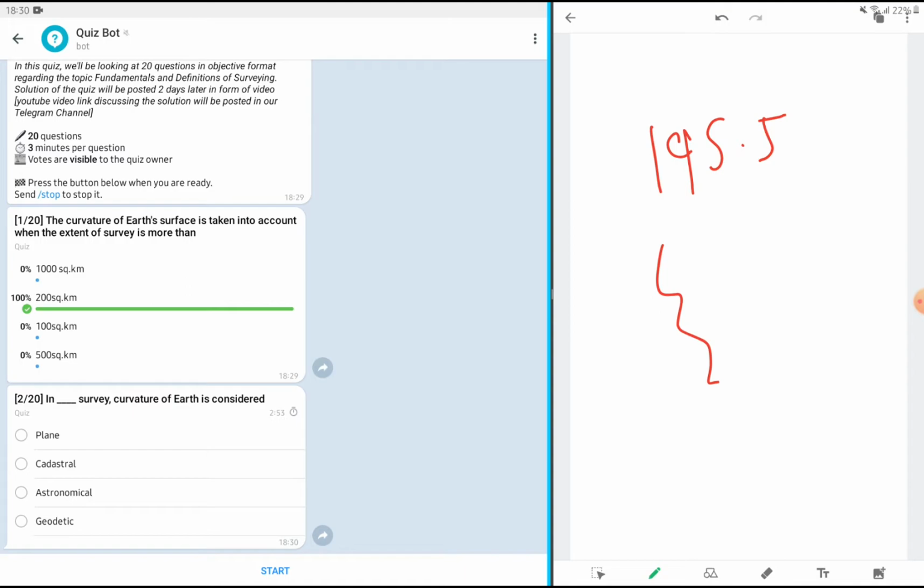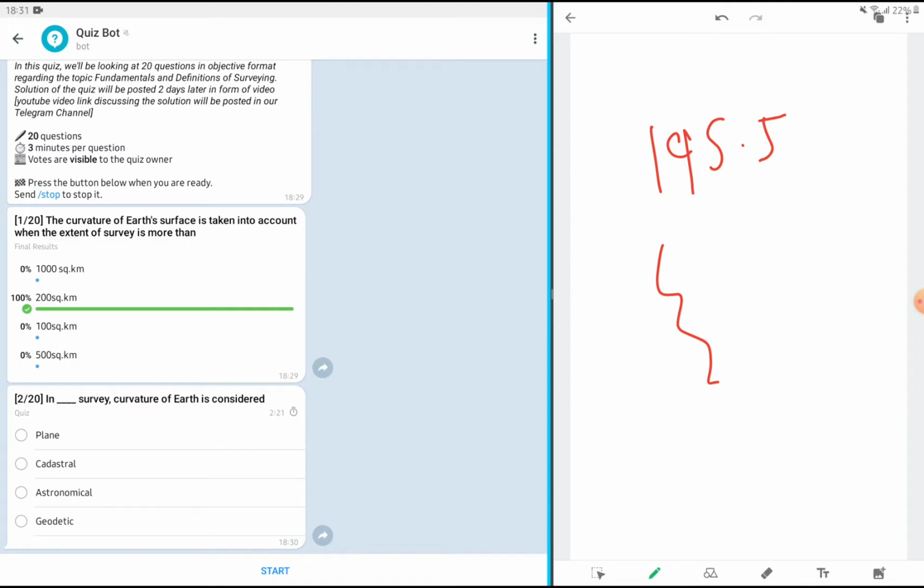Is it plane, is it cadastral, is it astronomical, or is it geodetic? See, plane survey means no curvature. The area on the Earth which is being considered under survey is so small that there is no correction due to curvature, or there is no fluctuation in the survey work because of the correction of curvature. Then cadastral. The cadastral survey is used for boundary lines, property lines, and transfer of property from one owner to another. Okay, that's cadastral survey.